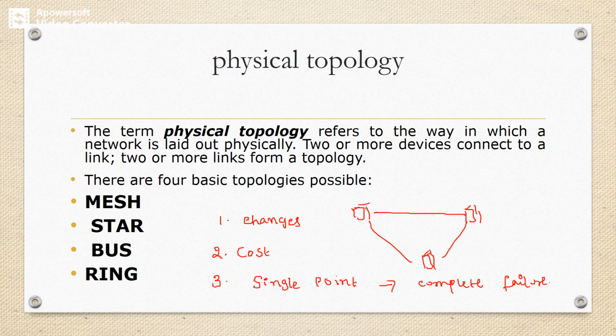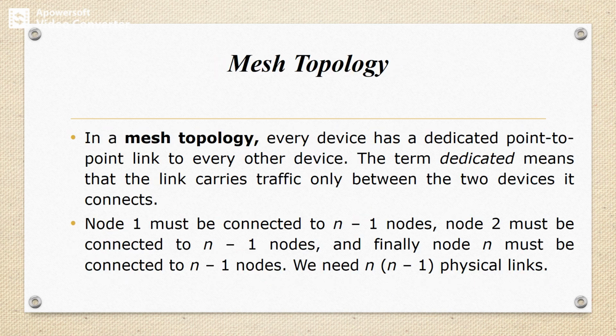So by considering these factors, we have four basic topologies. The first one is mesh topology, the second one is star topology, the third one is bus topology, and the fourth one is ring topology. We will take them one by one along with their advantages and disadvantages. First we will take mesh topology.